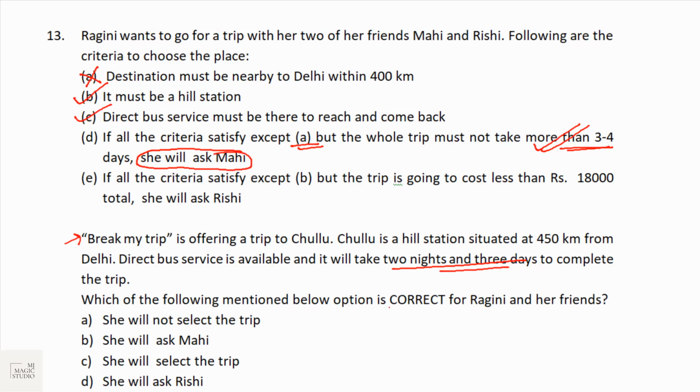Which of the following options is correct? For Ragini and a friend, she will ask Mahi for the trip. Option B should fit in. To practice these kind of questions, bucket number 12 and 13, 2 questions will be there from the eligibility test.